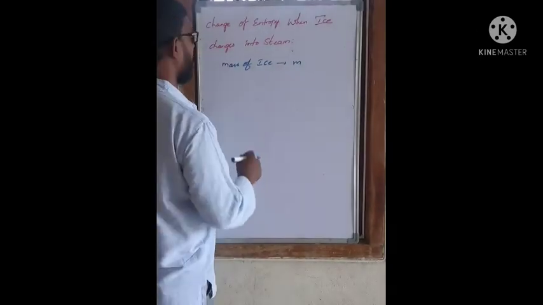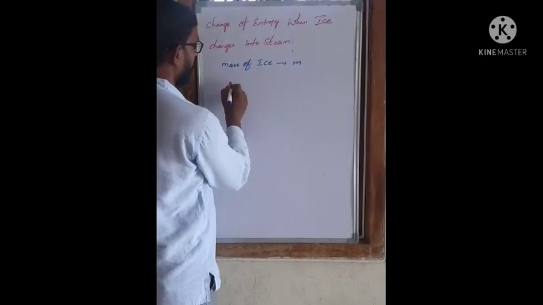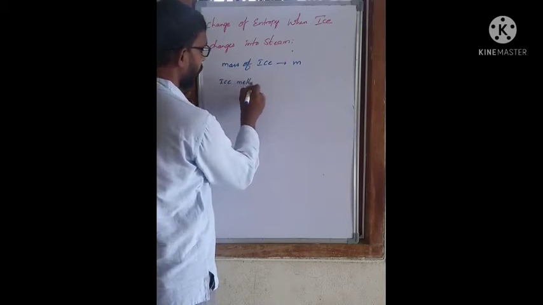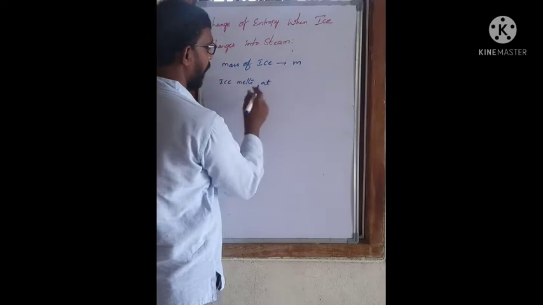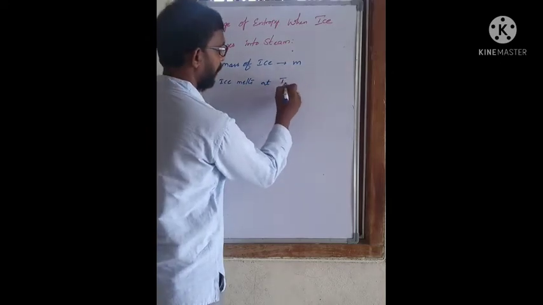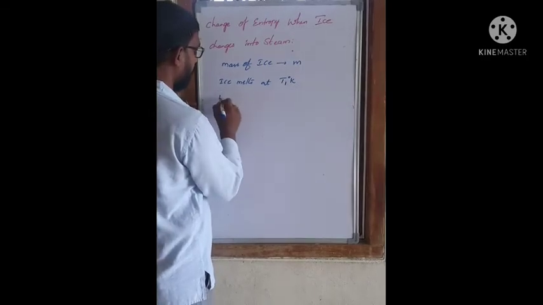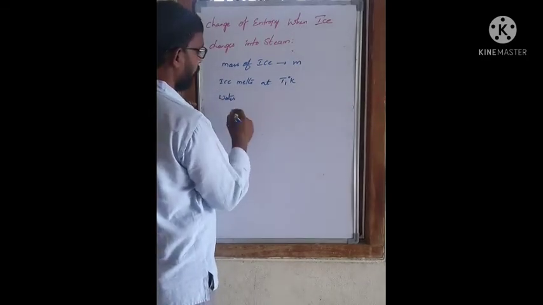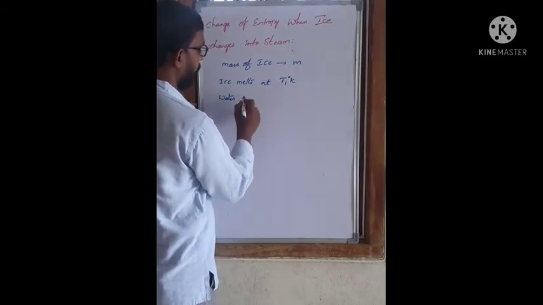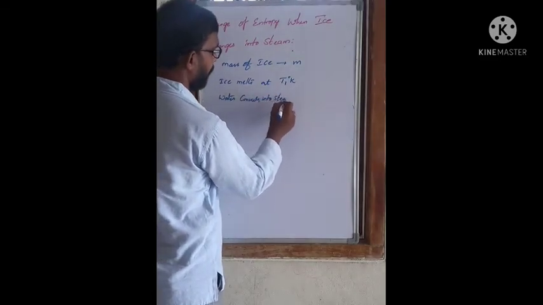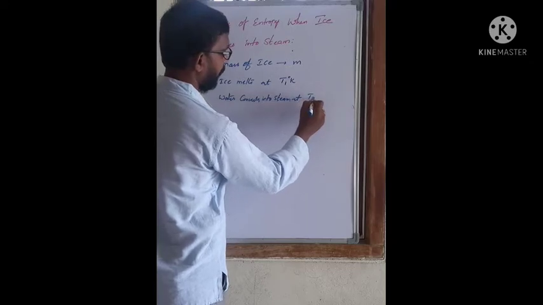Here the ice melts at T1 degree Kelvin, and the water converts into steam at T2 degree Kelvin,